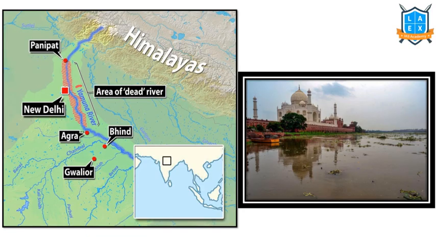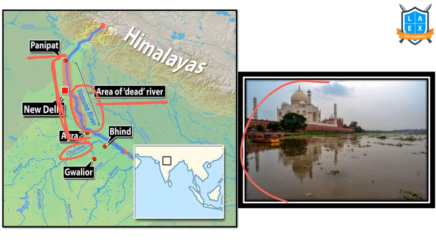Now the Yamuna river, if you consider, flows from the Yamunotri glacier to Panipat, that means Haryana. After it reaches Panipat and passes through these industrial and highly urbanized areas, it becomes most polluted. That's why these areas are called areas of dead river. After that, once Chambal meets it, its flow increases and then pollution also reduces slowly.